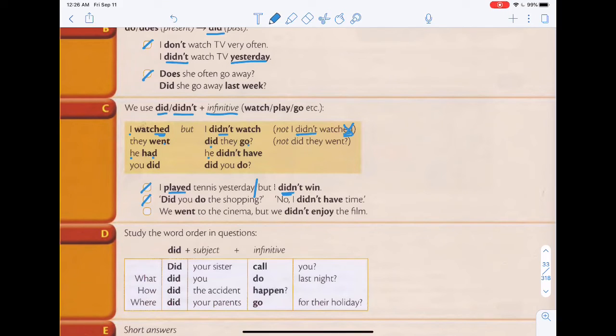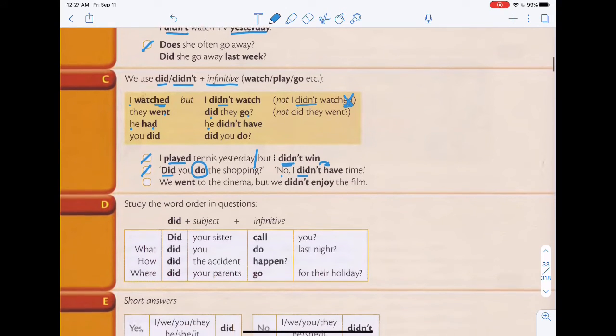Did you do the shopping? So because the question starts with did, that means the verb that follows is going to be in infinitive form, which is do. Did you do the shopping? No, I didn't have time. So because you use did, the verb that follows after is going to be in the infinitive form, so it's have, not had.